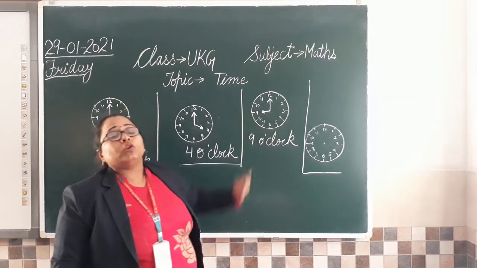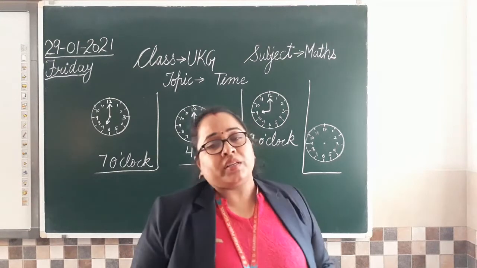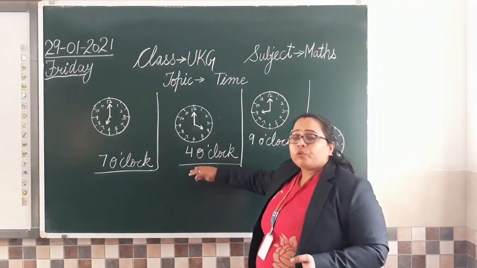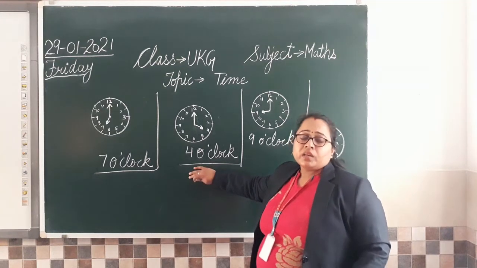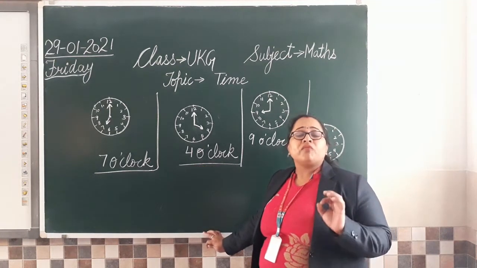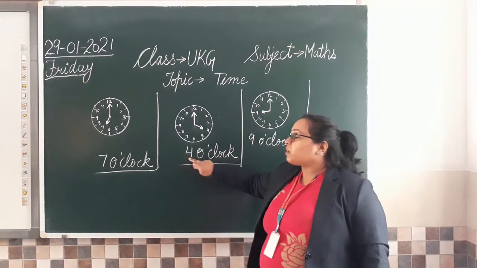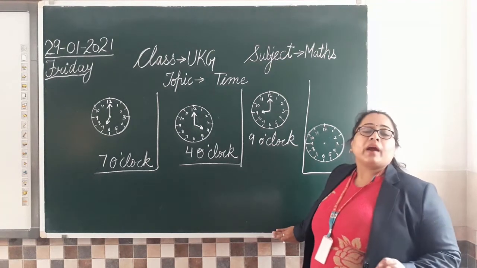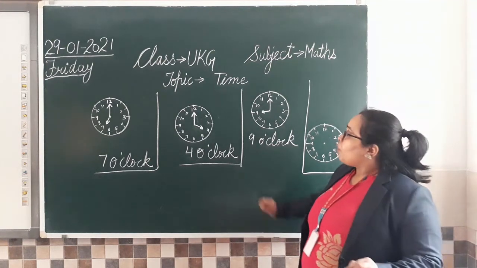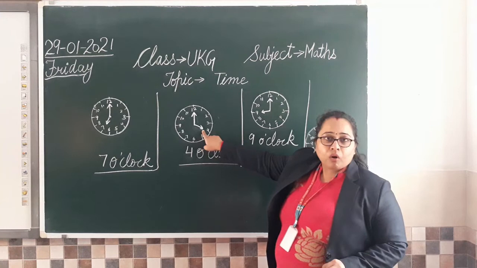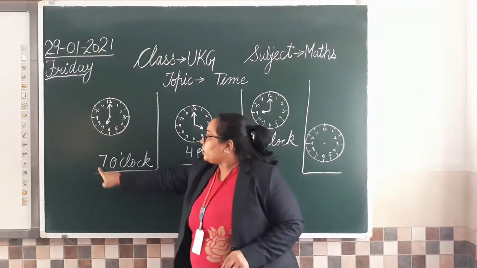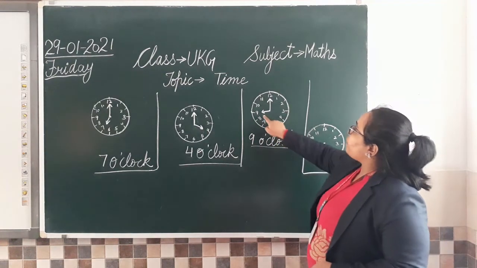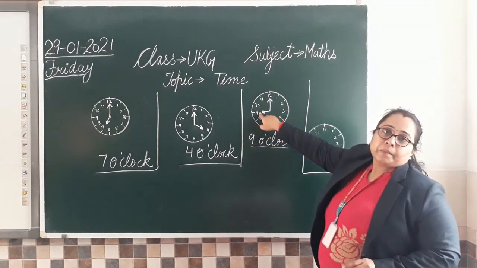Is that clear? तो जब भी आपसे कोई टाइम के बारे में बोलता है कि either you have to read or you have to draw the hands, just make one thing very sure, what number is given here. तो आपका जो short hand है, वो उस नंबर की तरफ point करेगा. Like here we have 4, here we have 7 o'clock, और जब 9 o'clock टाइम हुआ तो we have pointed it towards 9.